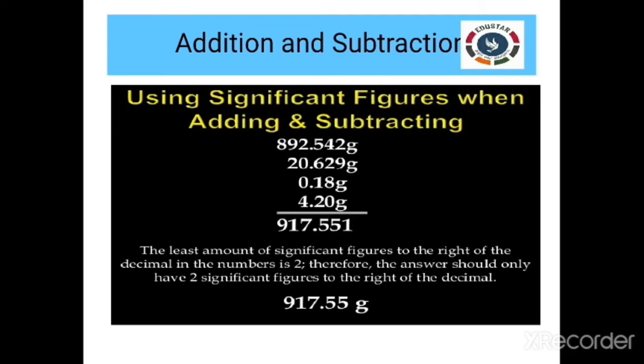These two have a minimum of 2 significant figures. So after summing these 4 numbers, the answer should also contain a minimum of 2 significant figures. You should round it to a number having 2 decimal places.